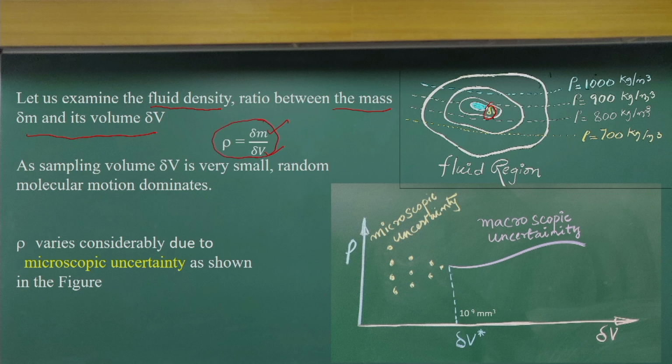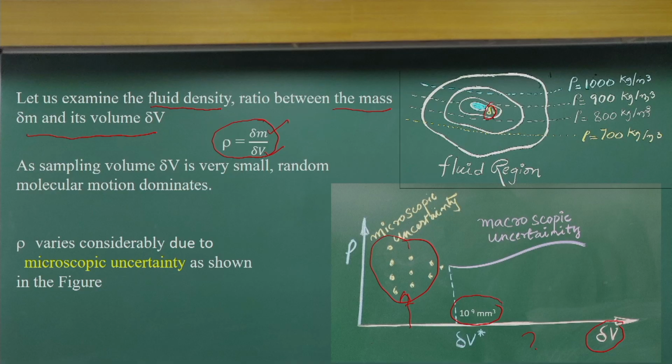Now, as I increase the sampling volume delta V, starting from very small values, as the figure shows, on this side I have the density and here I have the sampling volume. If delta V is very small, less than 10⁻⁹ cubic millimeters, you can see the values change like this.